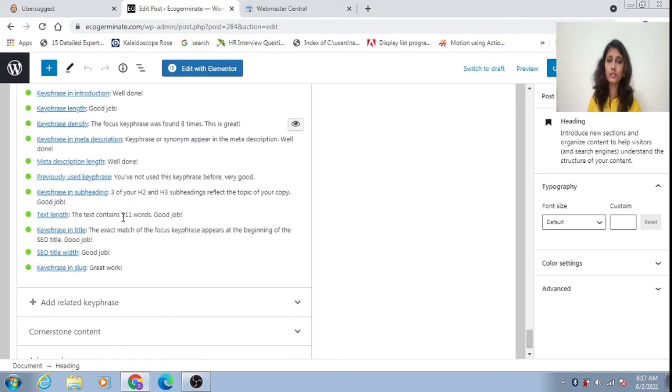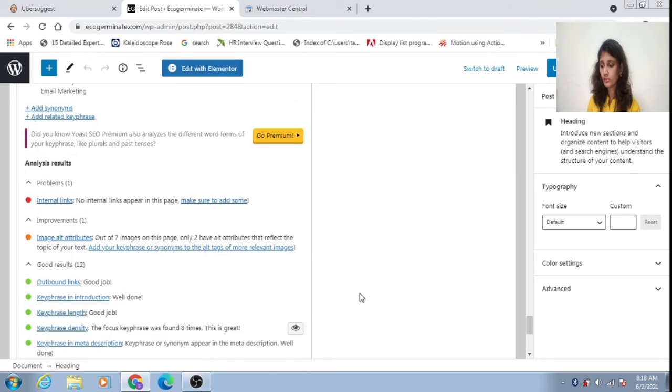The minimum text length is 400, and I have written 500, but you have to write a minimum of 1000. I just wrote it for practice purposes. I'll be increasing my words, so you have to write a minimum of 1000 words. The key phrase in the title is mandatory. SEO title and key phrase slug, everything is in green.